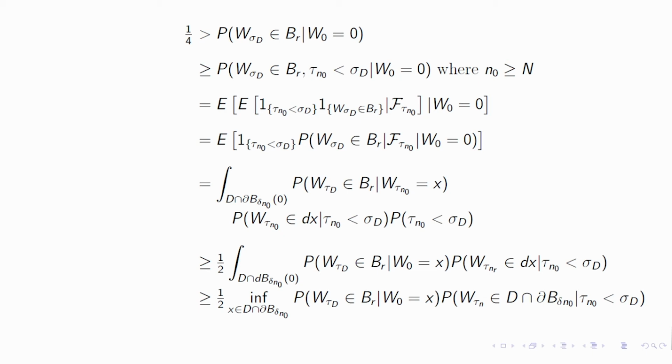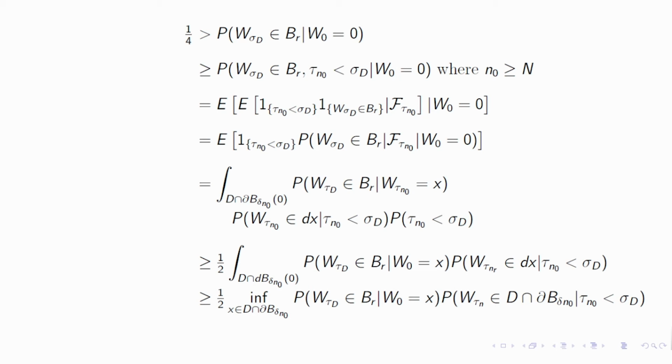The reason that the right hand side probability is equal to 1 can be seen in the following manner. Given the fact that tau_{n_0} is strictly less than sigma_D, that means the Brownian motion at time tau_{n_0} did not leave the domain. So W_{tau_{n_0}} is in domain D. Here there is a typo, it is W_{tau_{n_0}}, the subscript 0 is missing here.